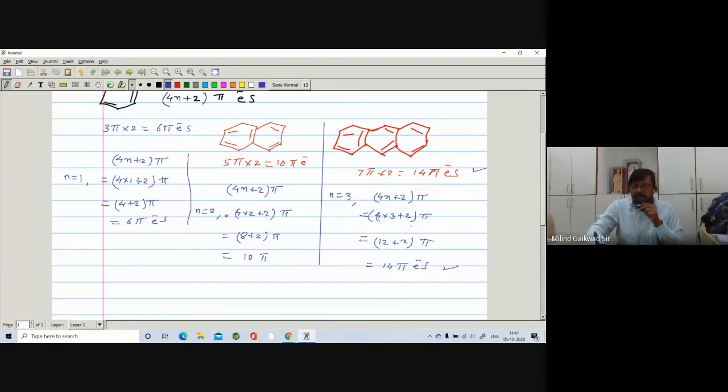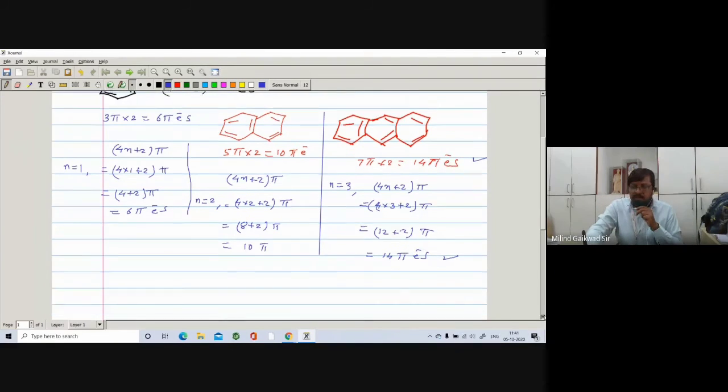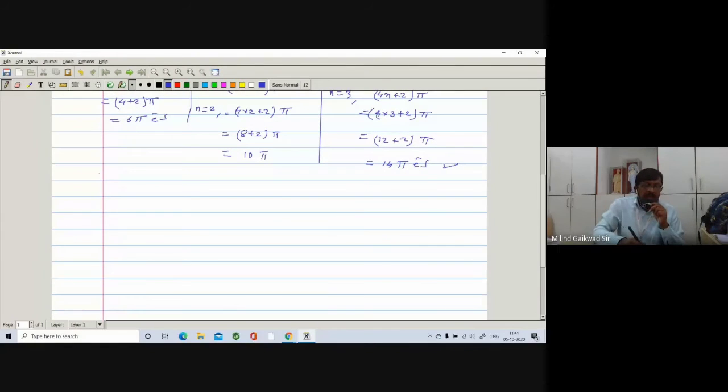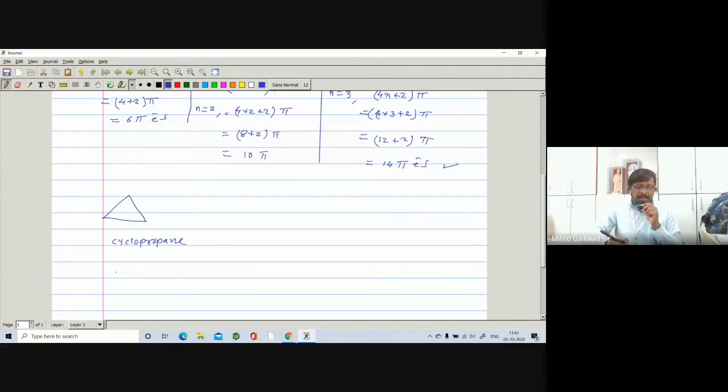Now we'll take some other example. Suppose I take here a compound that contains 3 carbons, 1, 2, 3. It is cyclopropane, right? It is cyclic, it is planar, everything is okay, but here there is no presence of pi bond, right? So again, if you put the 4n plus 2 pi rule, it doesn't obey Hückel's 4n plus 2 pi rule. So it is not aromatic in nature, right? This compound is non-aromatic, right?